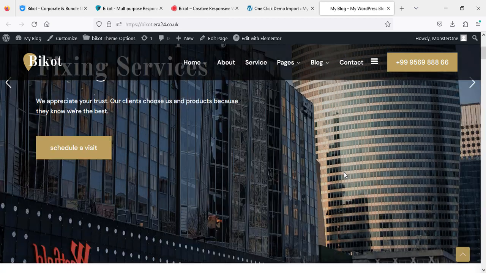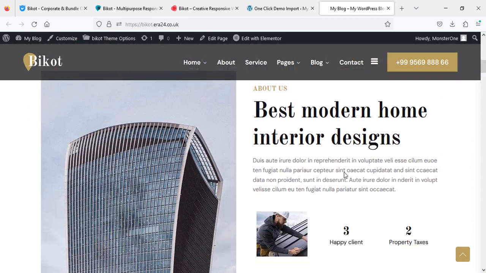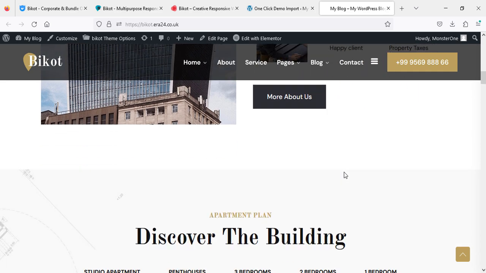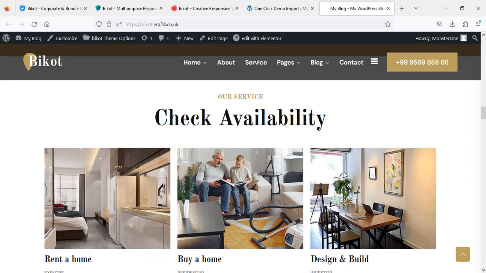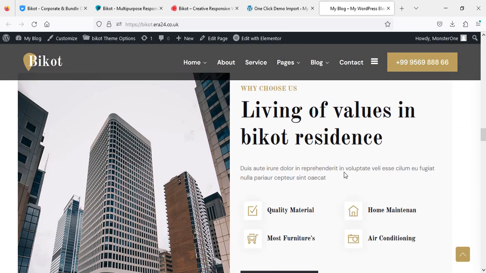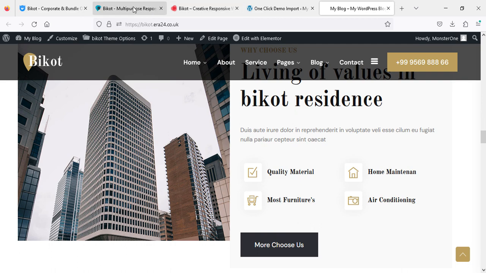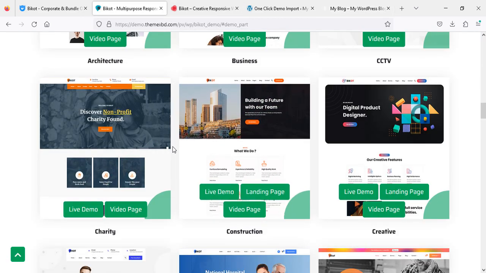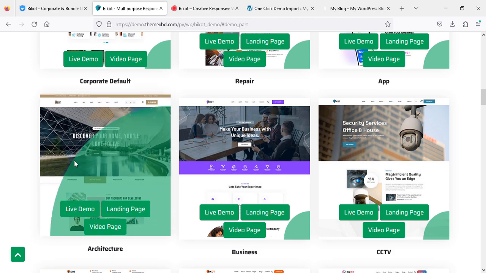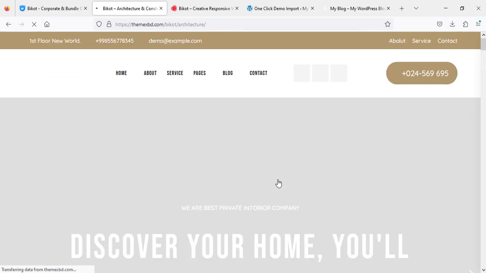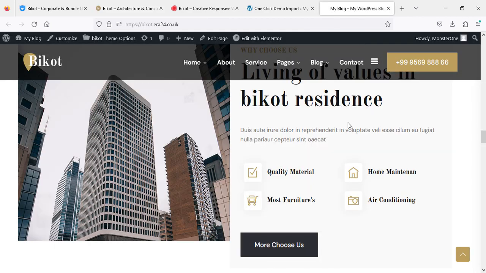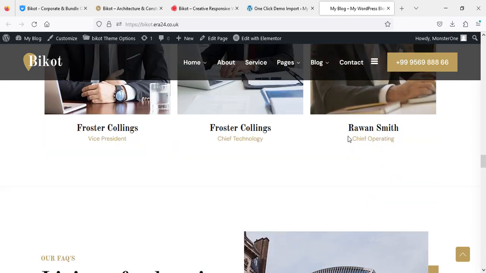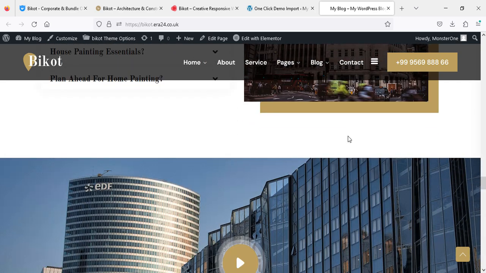Our website does not look like that because we imported the real estate one, and the real estate one was, I think, this one. My mistake. This is the one, so I can show you the demo. Yes, this is the one we have imported, and it's still a beautiful website.